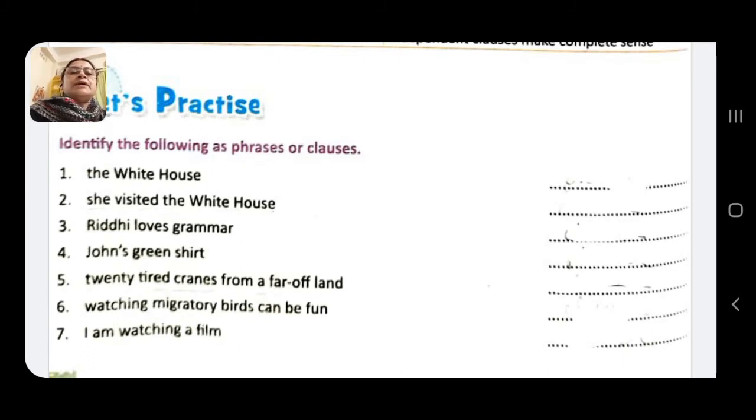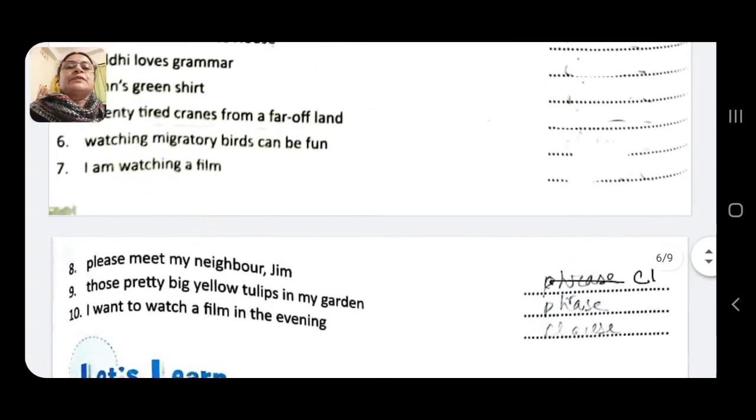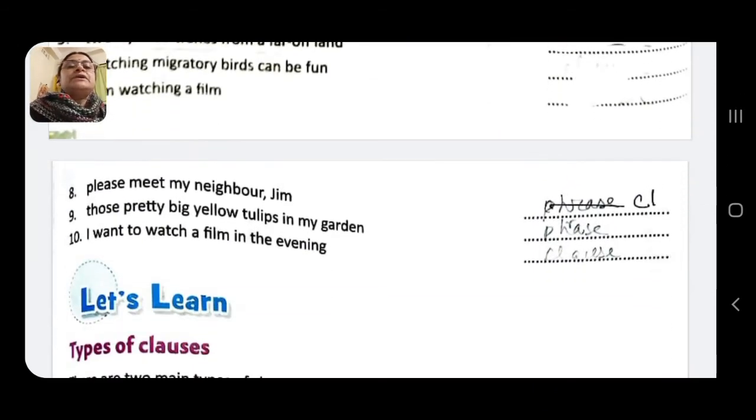20 tired cranes from a far off land. This is also a phrase as there is no verb and subject. Watching migratory birds can be fun. This is clause. I am watching a film. This is also a clause. Please meet my neighbor Jim.